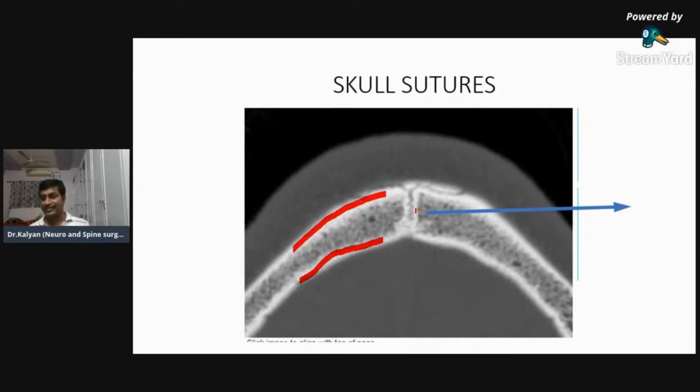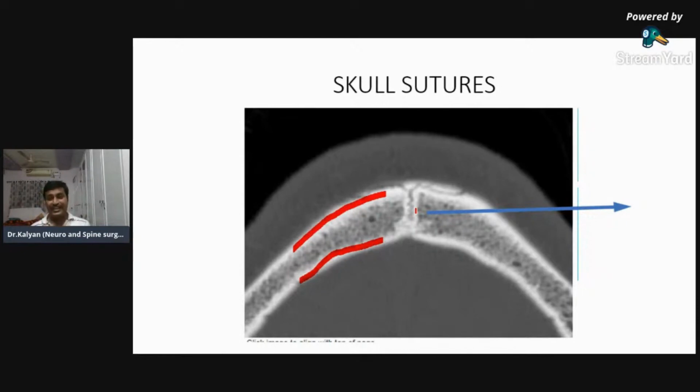Okay, am I clear? Yeah, this is the sagittal suture as Dr. Fayaz has told. So how to differentiate suture from a fracture? First one, suture line will have zigzag margins. Second one, on either side of the suture line, you can find dense cortical bone. Third one, sutures always lie in the anatomical site. So if there's a line exactly in the midline, most probably that is sagittal suture and not a coronal suture and not a fracture.